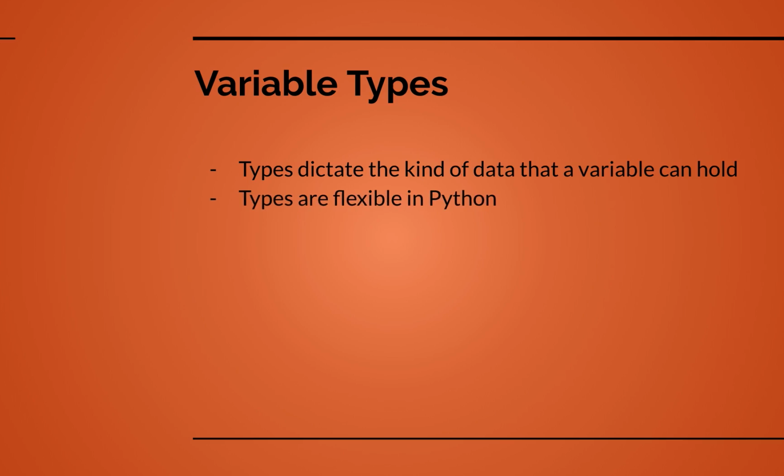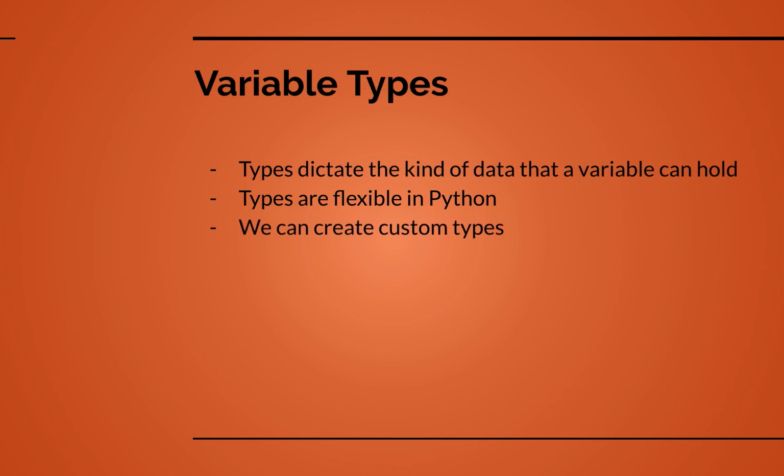Interestingly enough, Python is considered dynamically typed, which means that the types are very flexible and can change. This is not the case in, I'd say, most programming languages. Most programming languages are statically typed, which means once we assign a type, let's say a string or an int, whatever, to a variable, that cannot change. Not the case in Python. We can actually go maybe from text data to numerical data to true or false data at will. Okay, so this is one of the things that slows Python down a little bit, but it also helps make Python very, very flexible and easy to use.